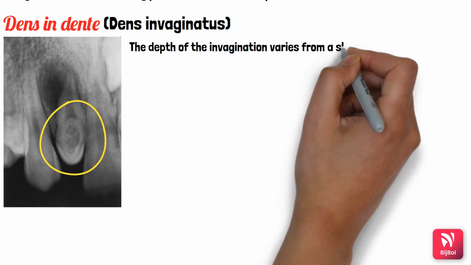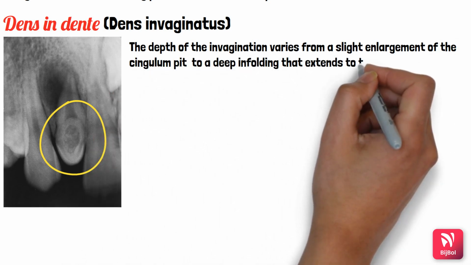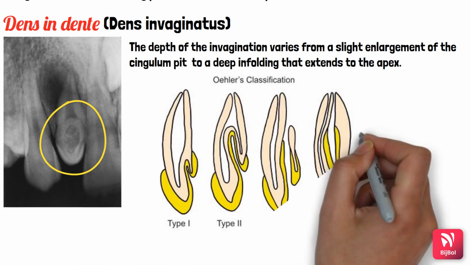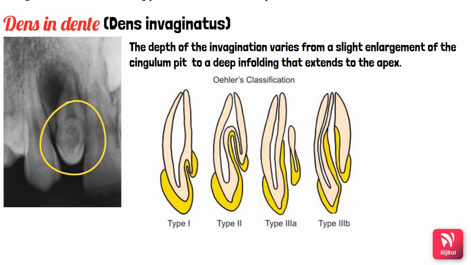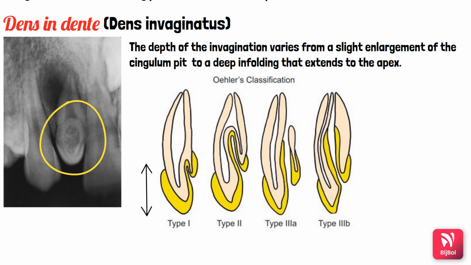Basically, the depth of invagination varies from a slight enlargement of the cingulum pit to a deep infolding that extends to the apex. Depending upon this depth of invagination, Oehlers has given a classification. It is divided into 3 types, where the third one has 2 subtypes. In type 1, the invagination extends till the cingulum, and the yellow area is the enamel. The dens indent is always covered by enamel.